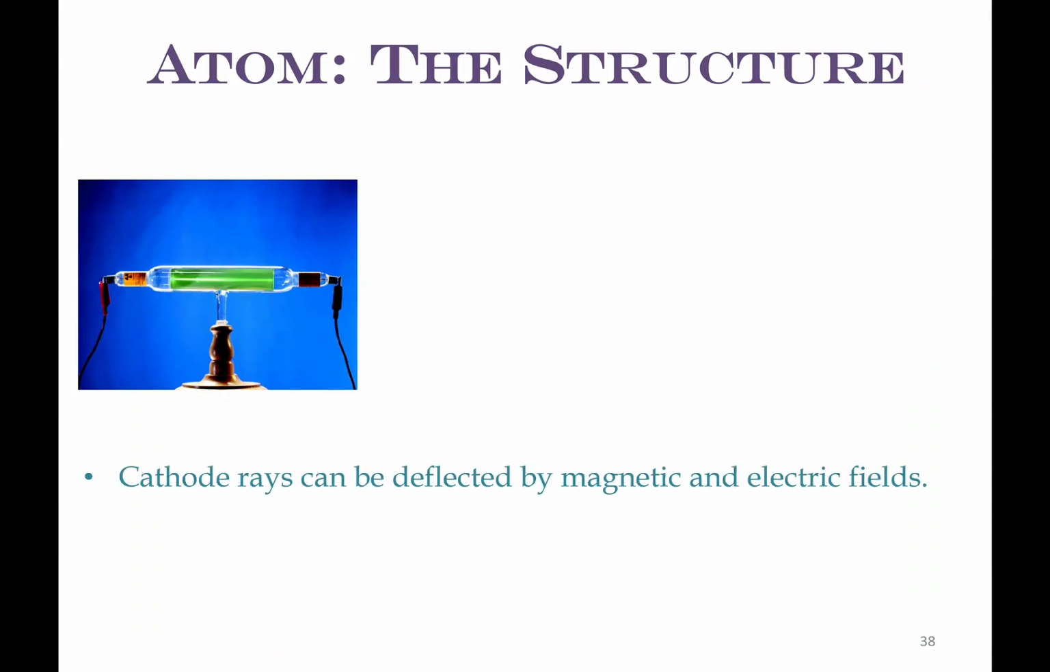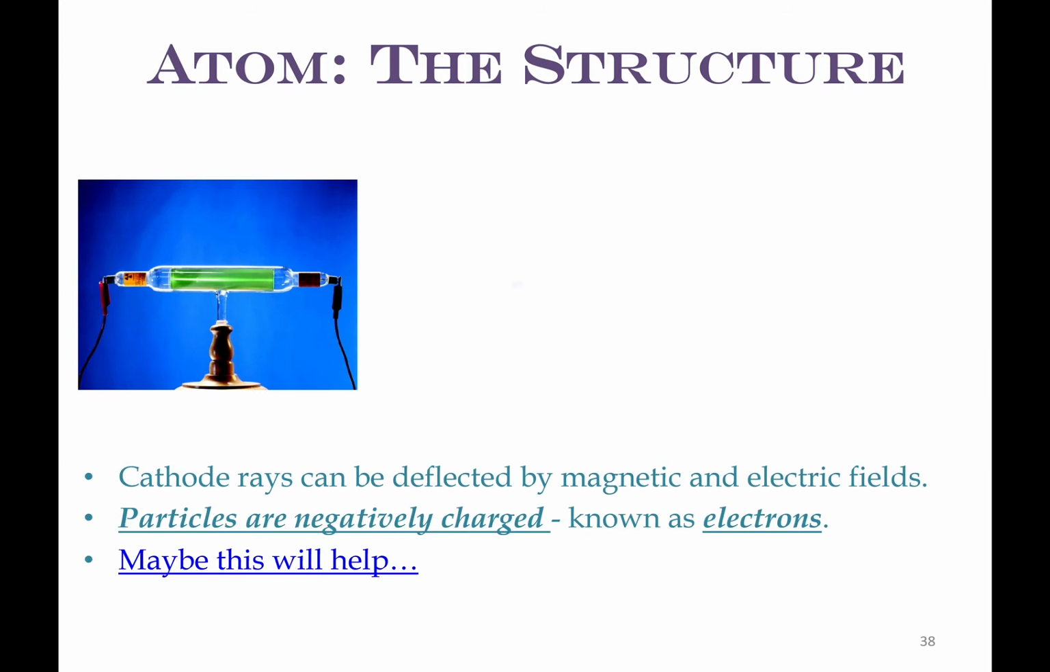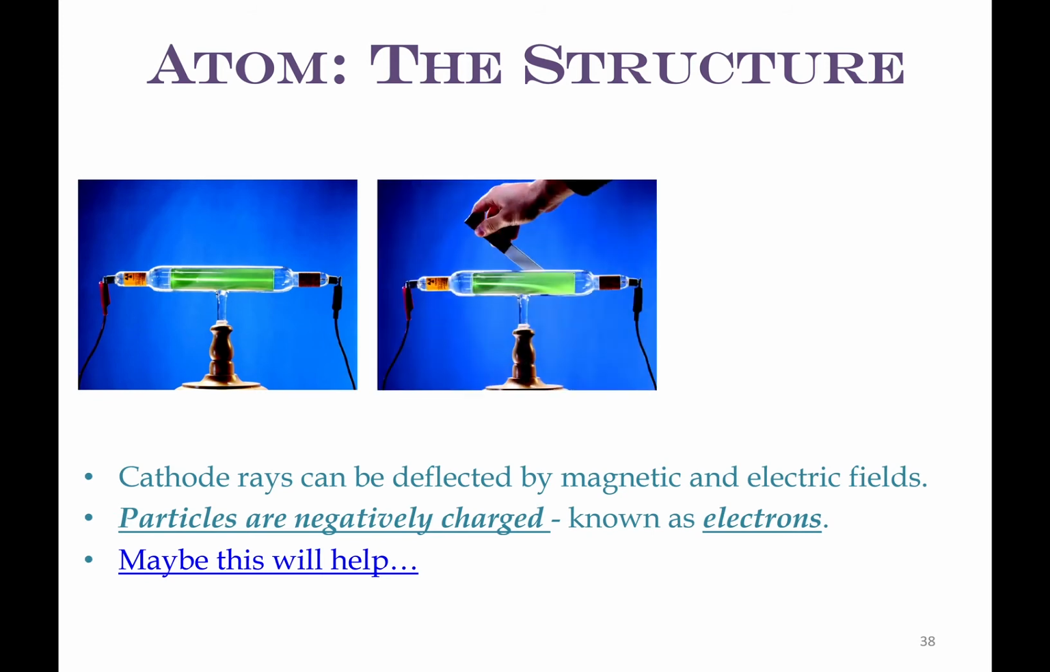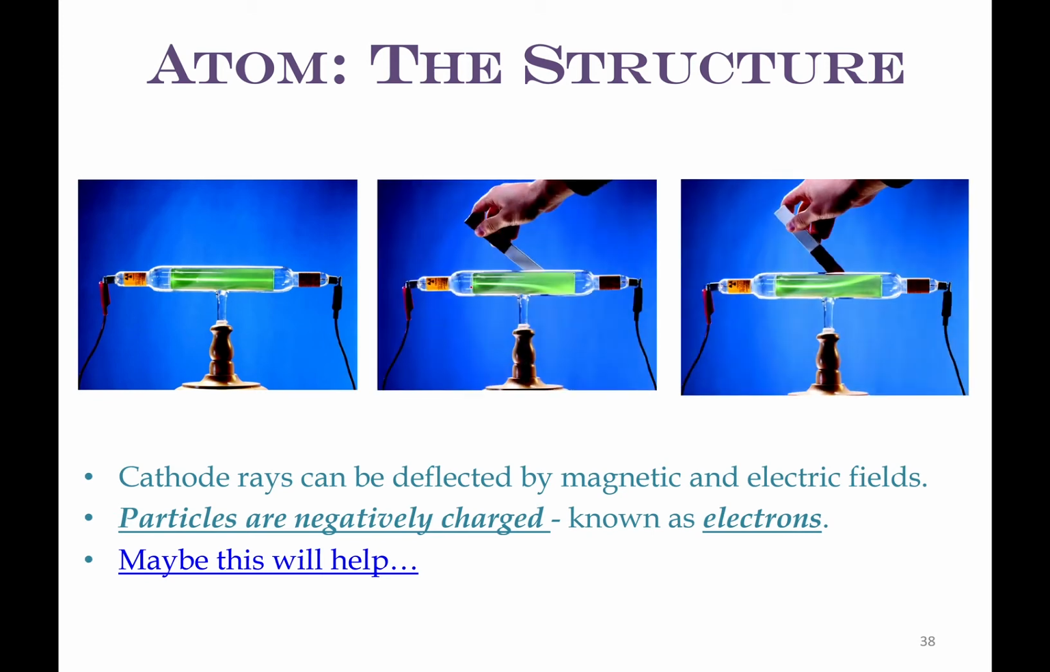So this is what he did. He had this beam of particles, and he was able to use a magnet to deflect it. This magnet is repelling, so whatever has the same charge. And then he was able to attract it. By measuring how much this bent, he's able to get that charge to mass ratio.